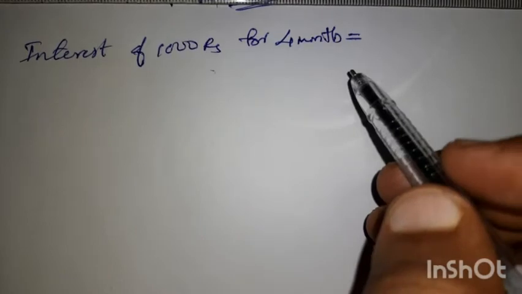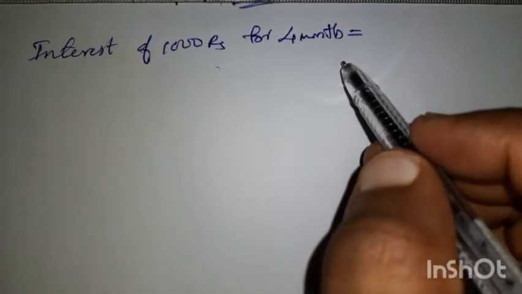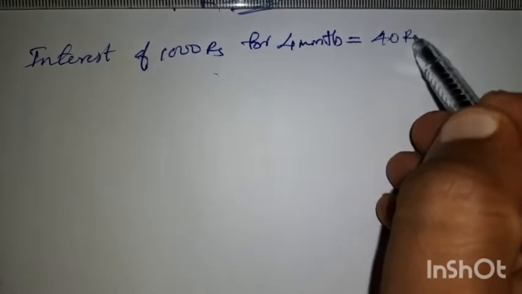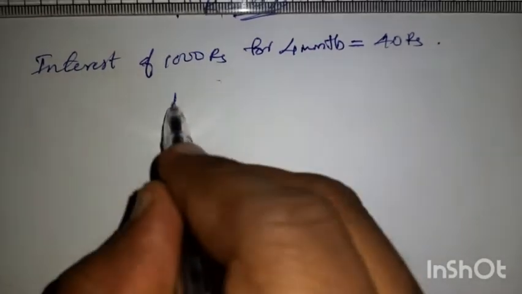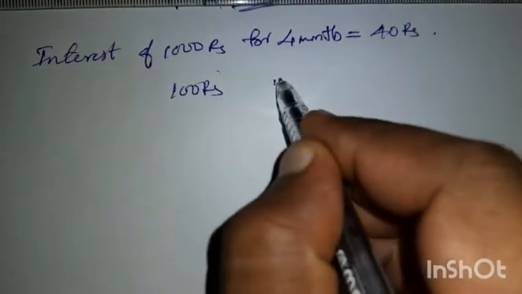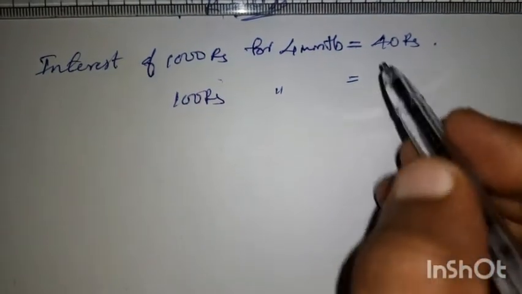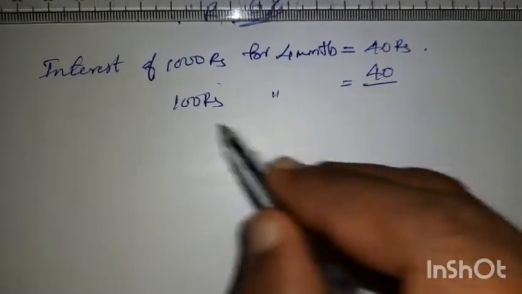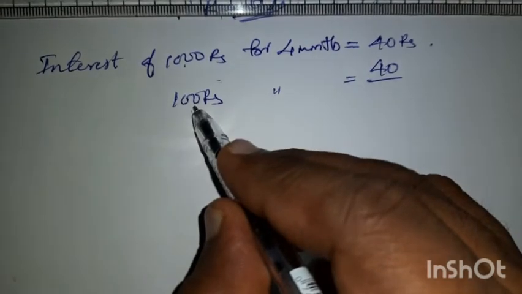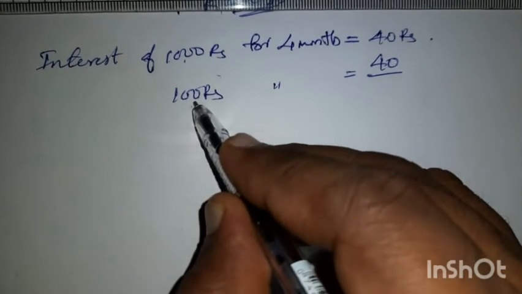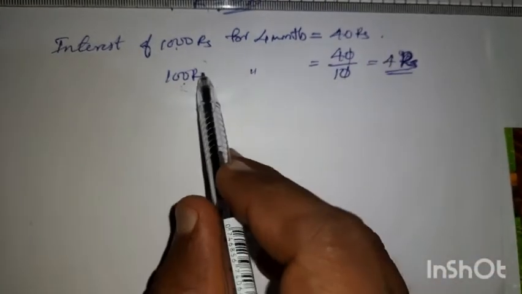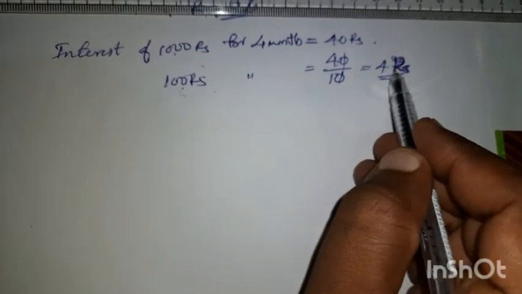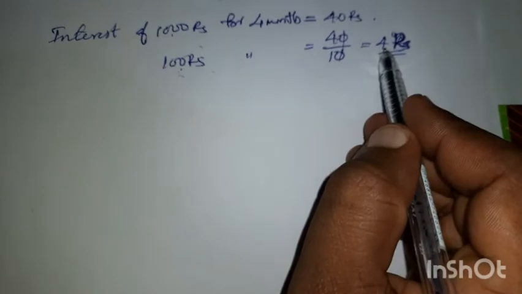Interest of 1000 rupees for 4 months. It is given as 40 rupees. So we are converting it into 100. For 100 rupees, how much is it for 4 months? It should be 40 divided by, 1000 to 100, so divide by 10. So for 100 rupees for 4 months, it is 4 rupees interest you have to pay.